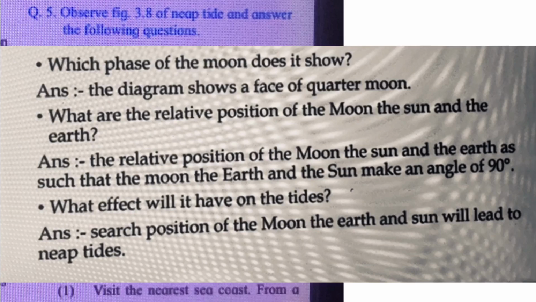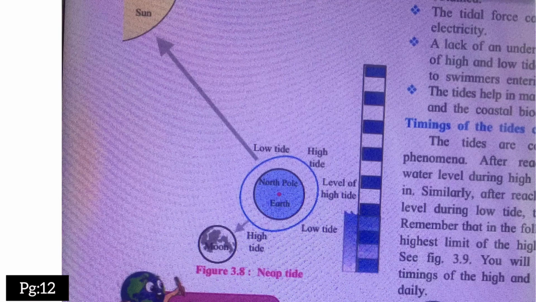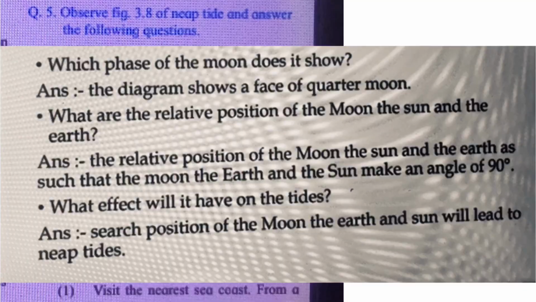Next, question number 5. Observing figure number 3.8 of neap tide, answer the following questions. So you have to observe the diagram 3.8 given on page number 12 and answer these questions. First one is, which face of the moon does it show? Answer: the diagram shows the face of a quarter moon.